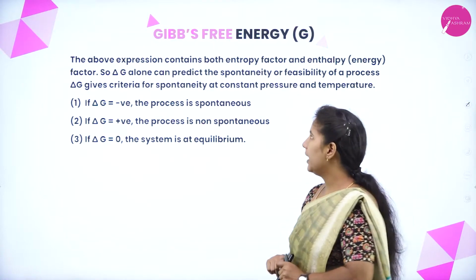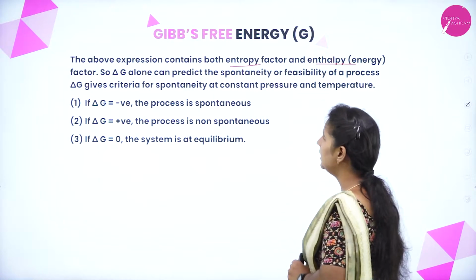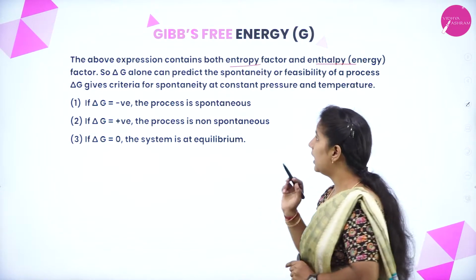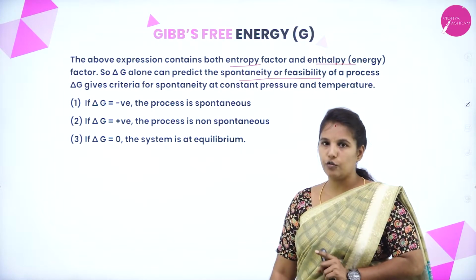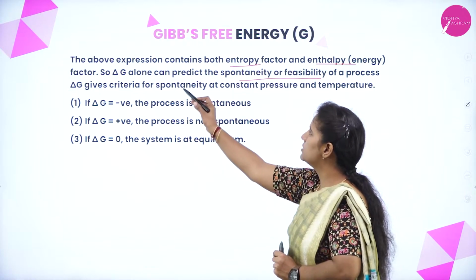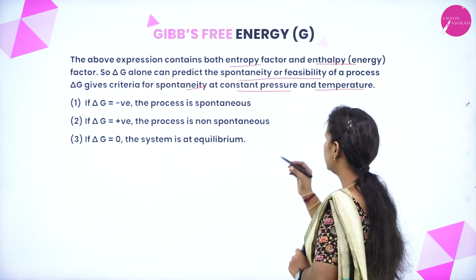The above expression contains both the enthalpy factor as well as the entropy factor. The change in delta G alone can predict the spontaneity or the feasibility of the processes, and delta G gives a criterion for spontaneity at constant pressure and constant temperature. What is that relationship?